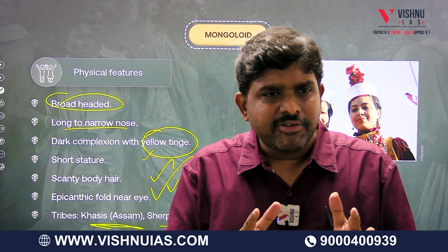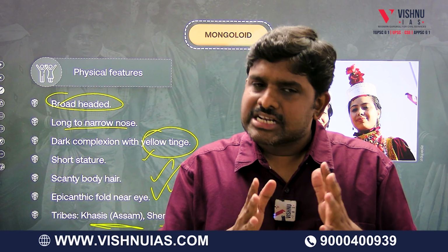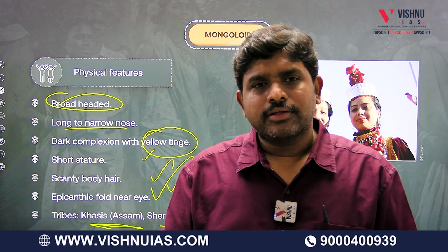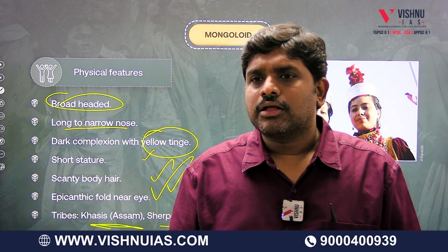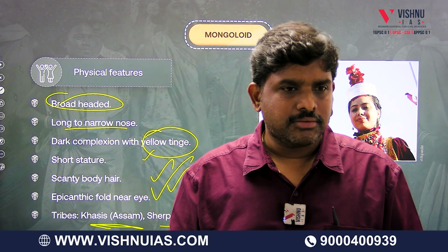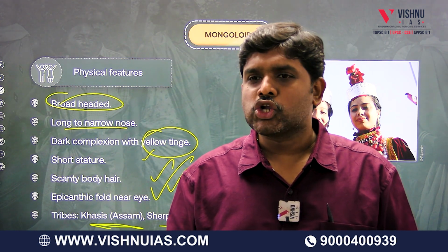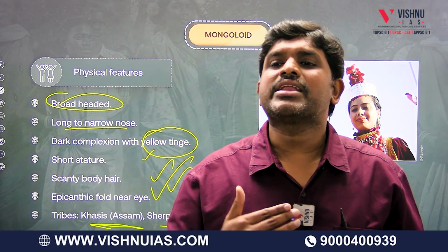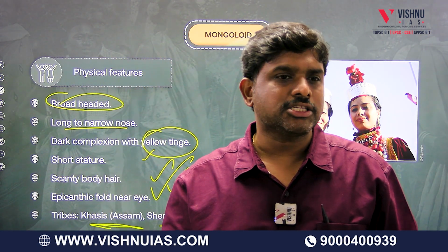Tribe definition is given by D.N. Majumdar, Ralph Linton, T.B. Naik, Madan Majumdar, B.K. Roy Burman. So, five people's perspectives we understood. Then we have common characteristics, nearly 12 characteristics we remembered.